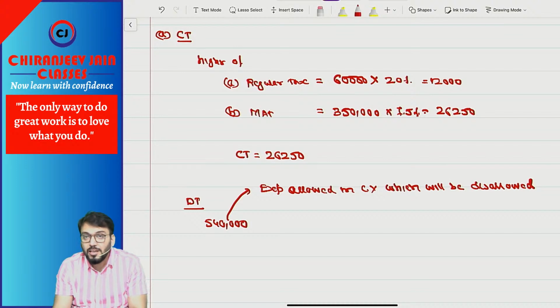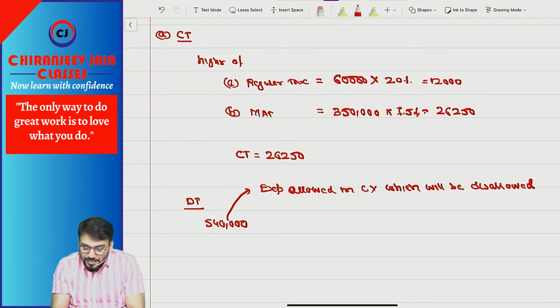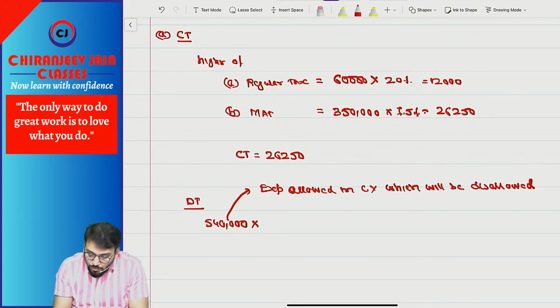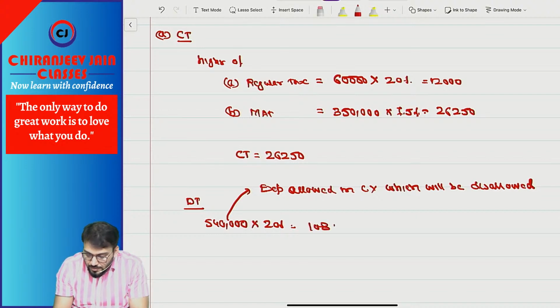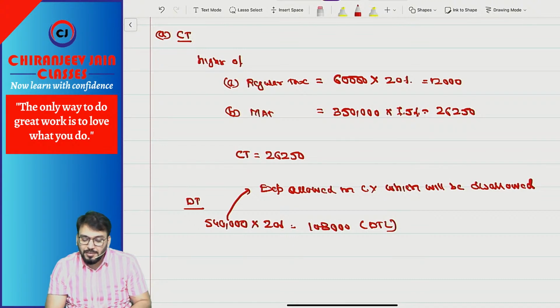When it is disallowed, we are paying higher tax. So on that we will create deferred tax liability. So 5,40,000 into 20% is equal to 1,08,000. This becomes the deferred tax liability.